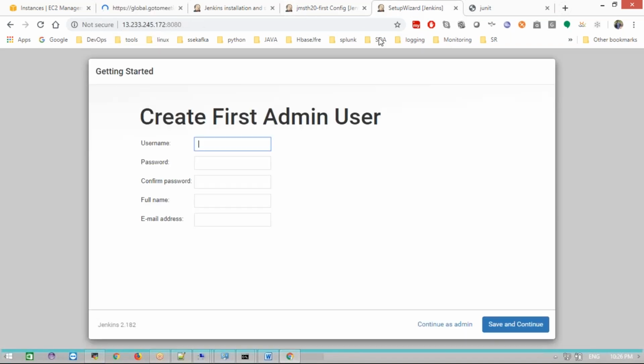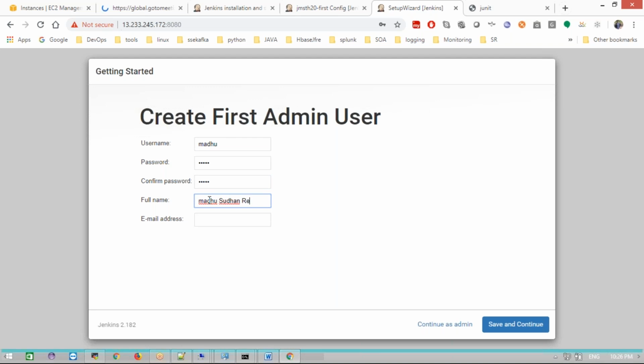Okay, I will show you here now. I came here, this is my new version, which I installed on AWS. Now I'm going to use the username here, just Madhu, the password the same, and the full name.